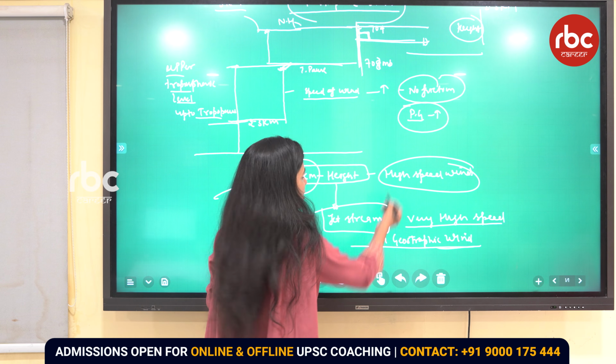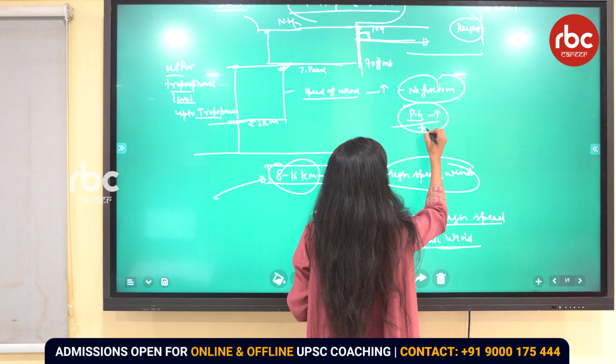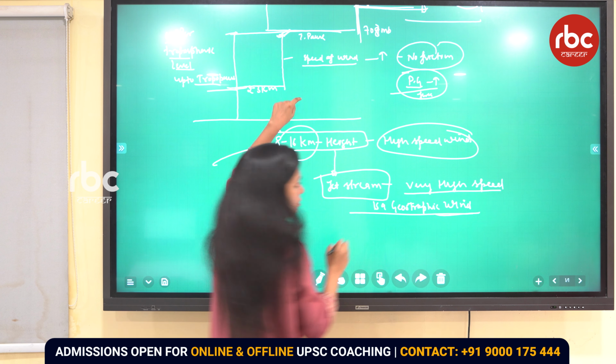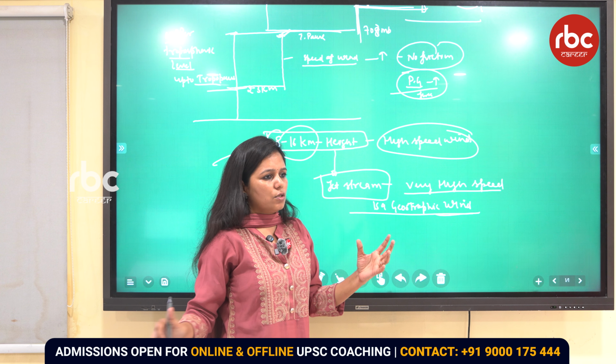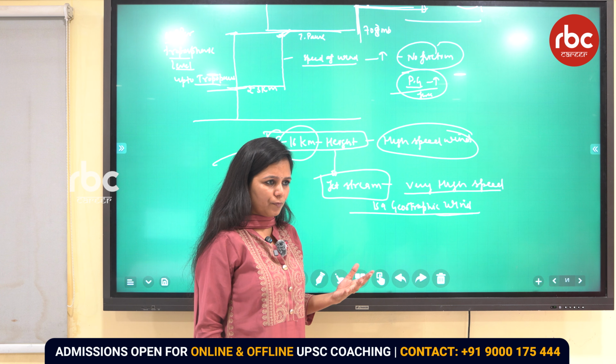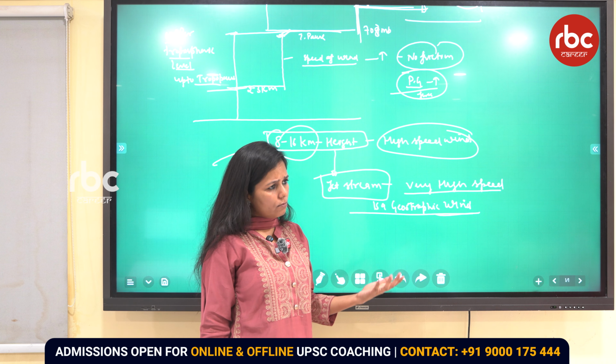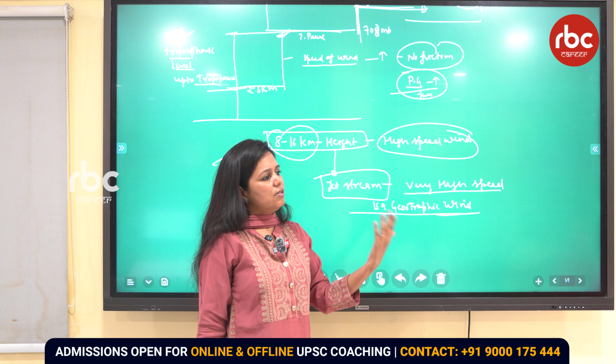Now you have to understand, when we are talking about this pressure gradient force, that it is at the height. If you remember, when we were discussing the pressure belts, we discussed the various types of cells. What was the first cell? Hadley cell, Ferrel cell, polar cell.